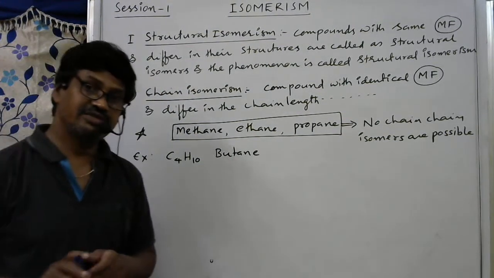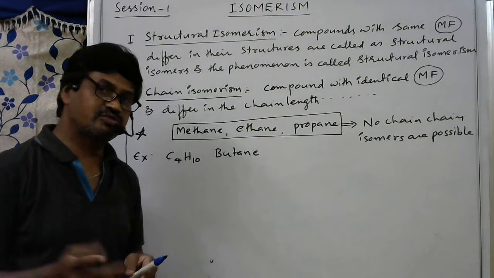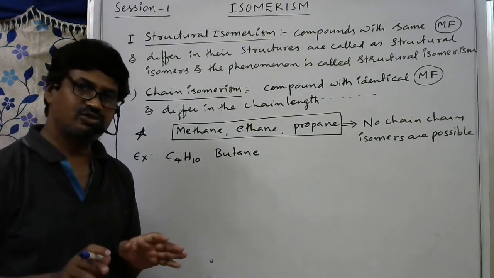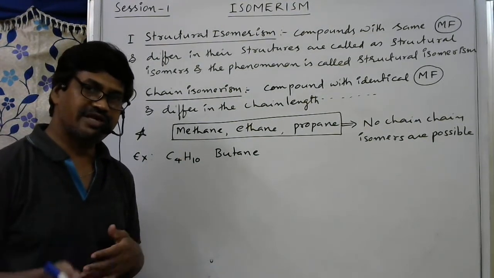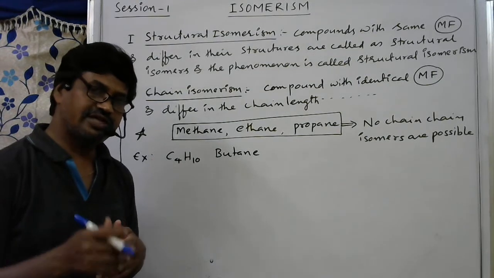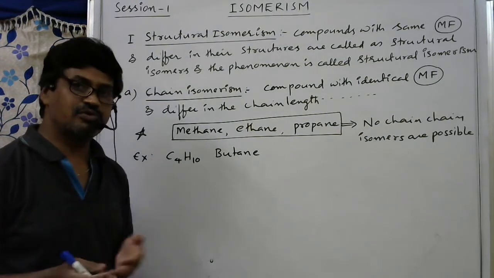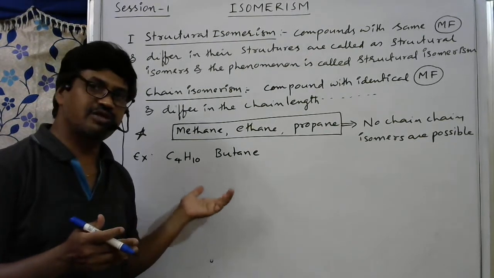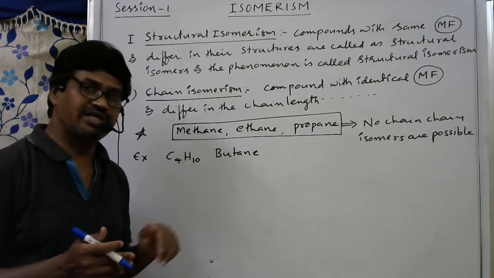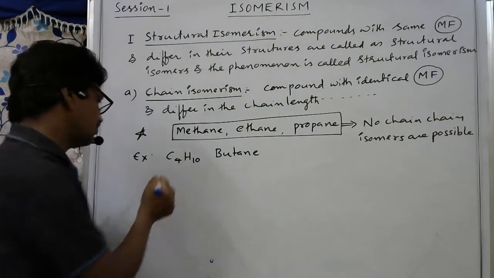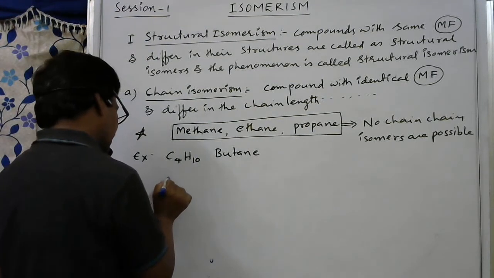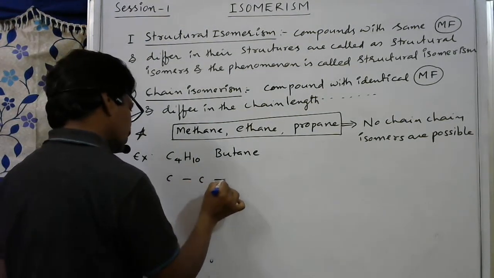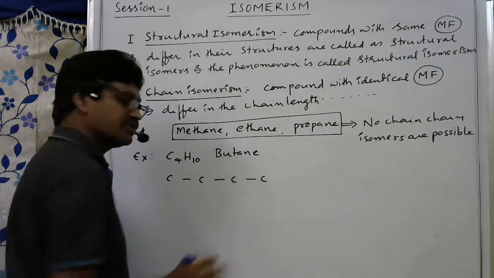Sometimes they ask how many chain isomers are possible for this. There is no particular formula for this. We have to try and write different compounds by trial and error. How many compounds are possible for the same molecular formula? You have to write with different chain lengths. For this, I am writing a chain of 1, 2, 3, 4 carbons.